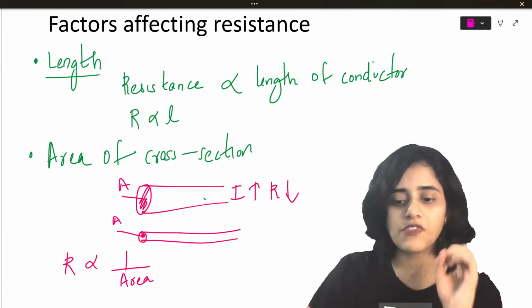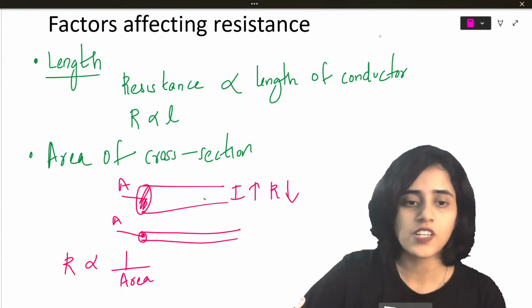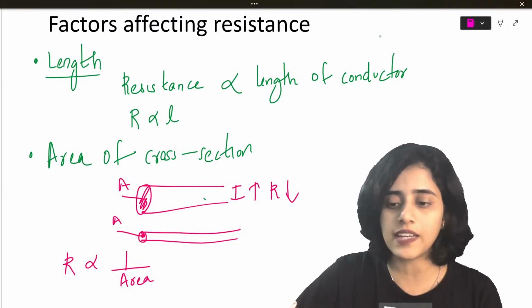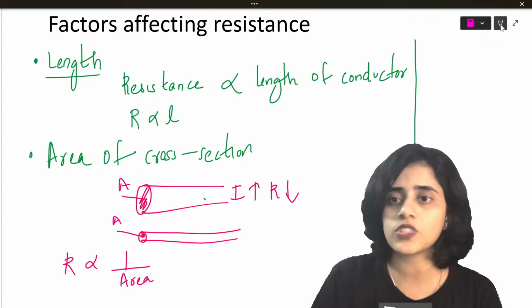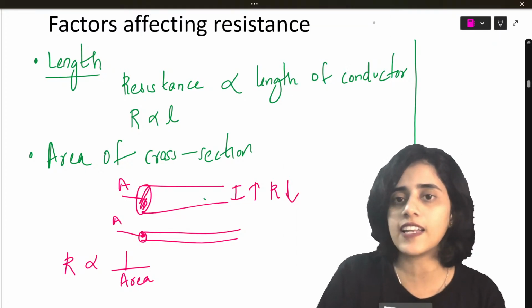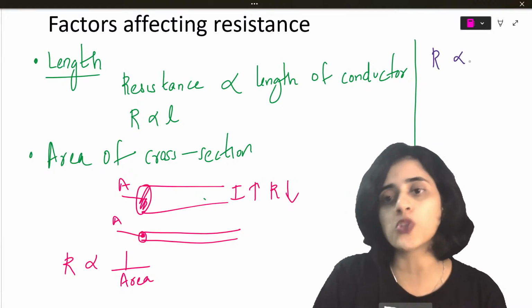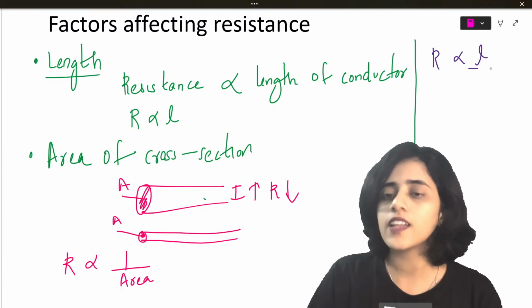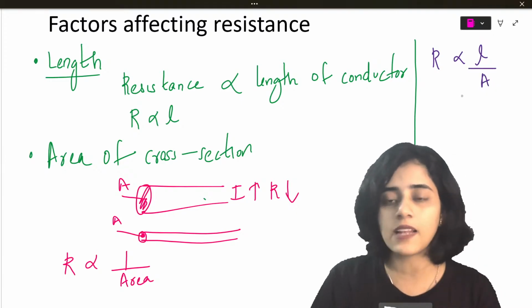So we've looked at length and area of cross section. So we have R is proportional to 1 by A. Now let's write these together. So now what all do we have? Let's take a different color. How is violet? Violet is a good color, no? So let's say R is proportional to L. It's also proportional to 1 by A. So now R is proportional to L by A.